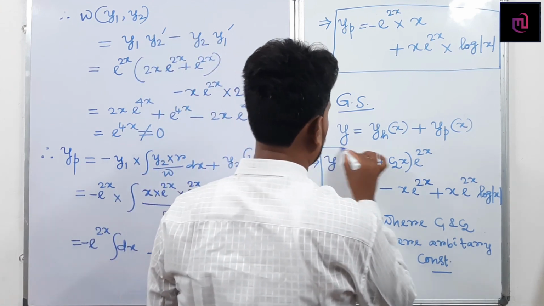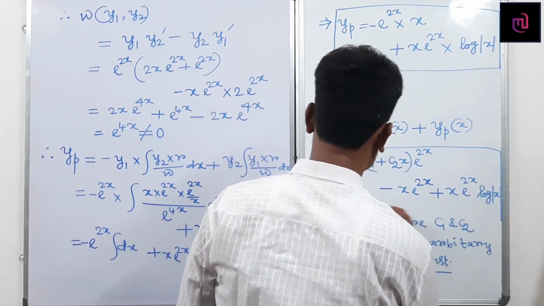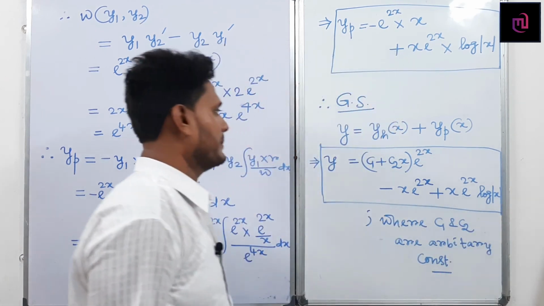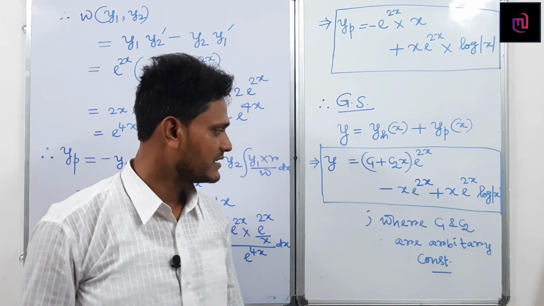So this is the required general solution of the non-homogeneous equation using the variation of parameters method.